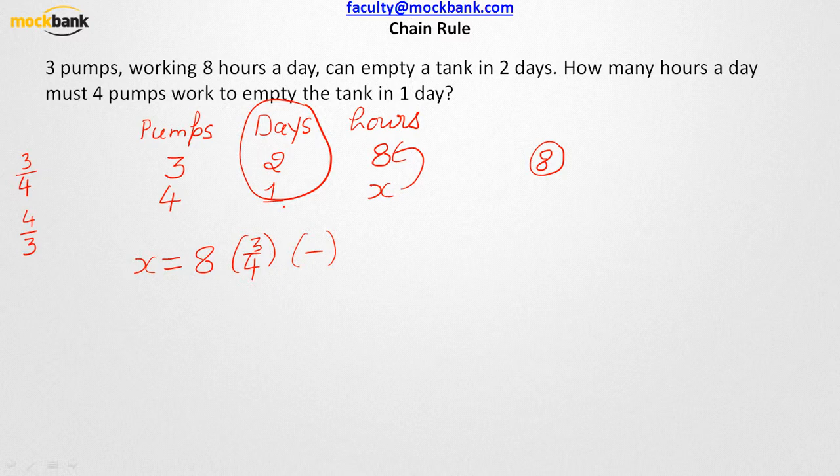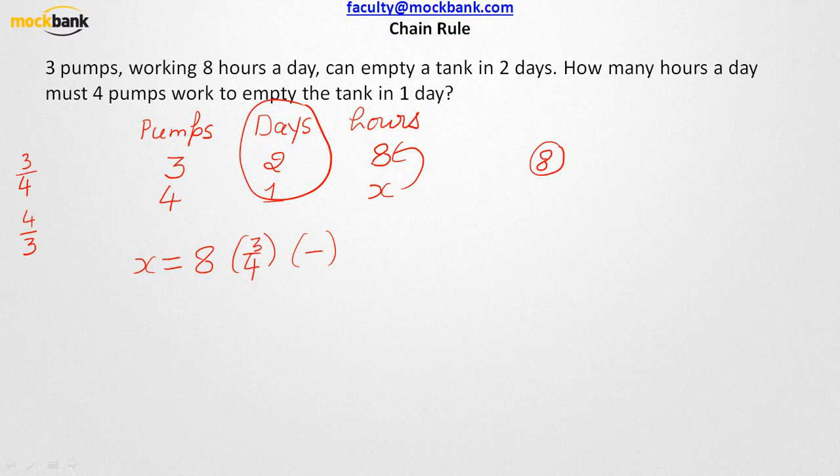Now let us talk about days and hours. Every time, this variable will be discussed first in the scenario of pumps and then in the scenario of days. Now when you have 2 days, you are putting in 8 hours per day. Now we have only 1 day.